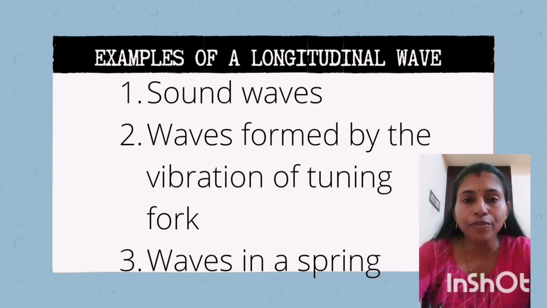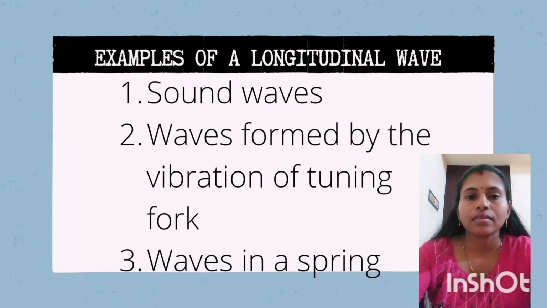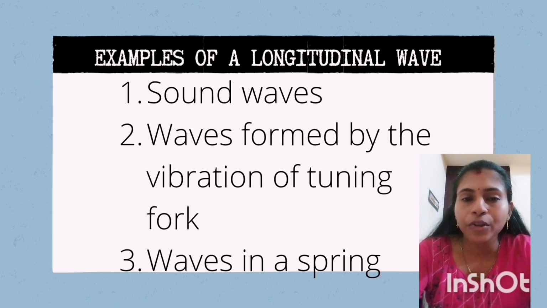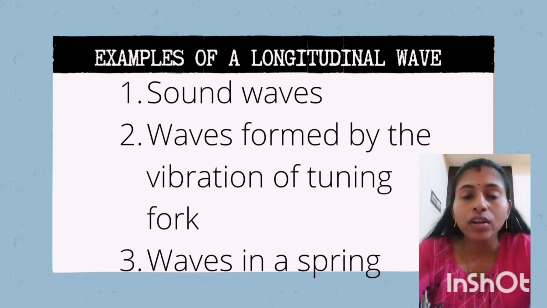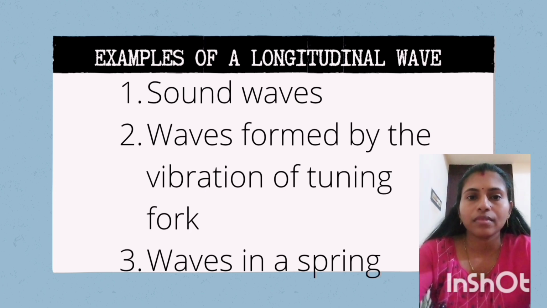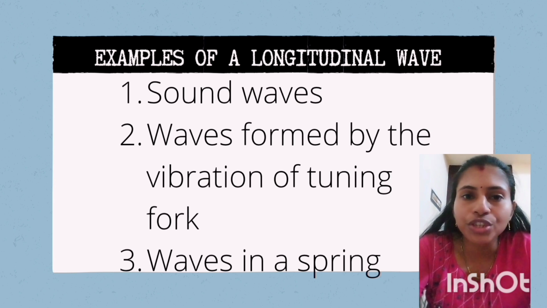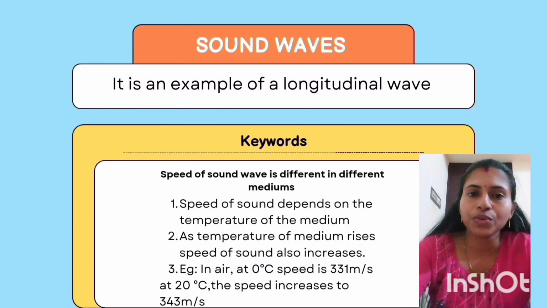So when a tuning fork vibrates, it pushes and pulls the air particles around it. This creates compressions and rarefactions that move parallel to the direction of sound wave. Next is the waves produced in a spring. If you push and pull one end of a stretched spring, you create a longitudinal wave.